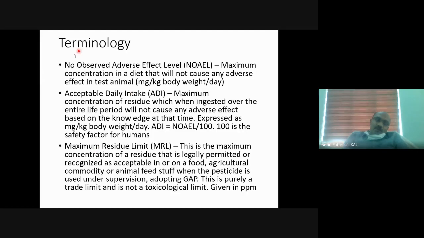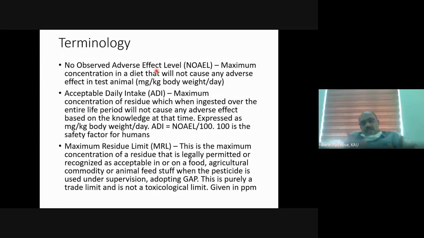Here I have introduced a new terminology, no observed adverse effect level, NOAEL. Because that is needed to explain acceptable daily intake, I am describing it. One of your classmates in between your classes asked what will happen if we consume a vegetable or fruit containing pesticide.